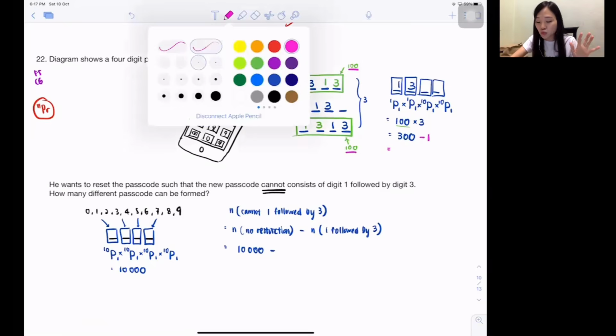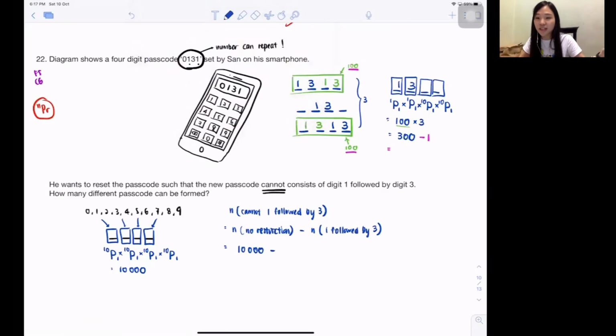No, don't tell me minus 2. Minus 2 means you never count 1, 3, 1, 3 in. It's just a double count, so I just take out one of it. Isn't it minus 1? So that means there are 299 ways for 1 followed by 3, and never double count. So isn't it minus 299? So 10,000 minus 299.